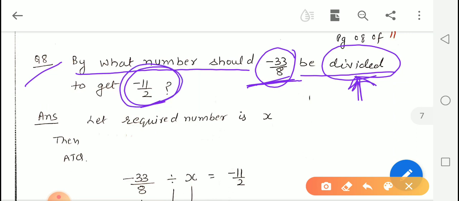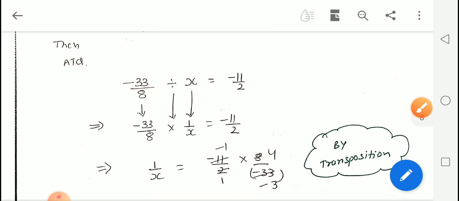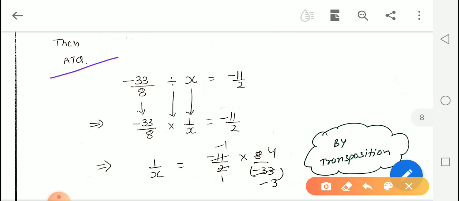Now let us suppose the required number is x. Now let us make the equation. According to the question, negative 33 upon 8 divided by x will become equal to negative 11 by 2. Now here is a division, so we will follow the division steps.